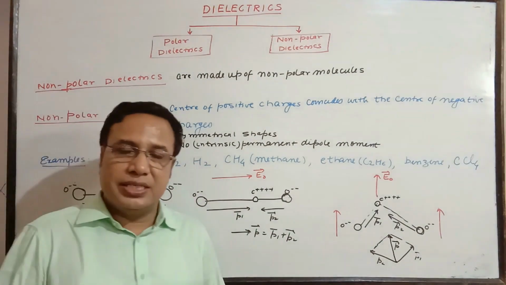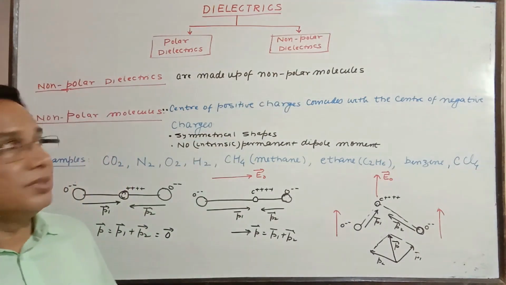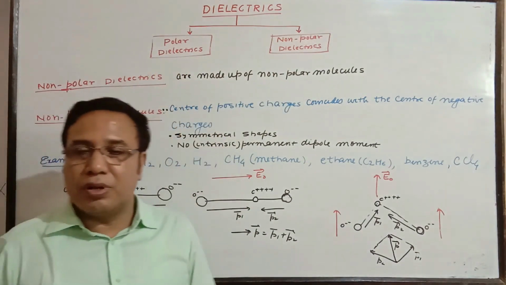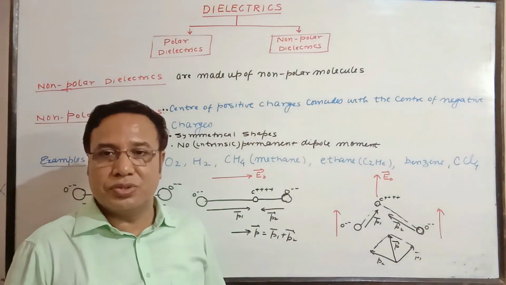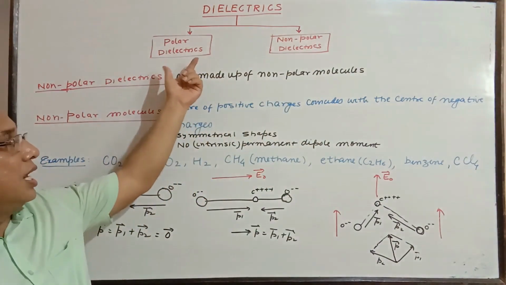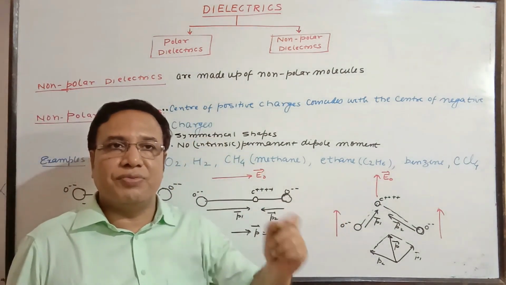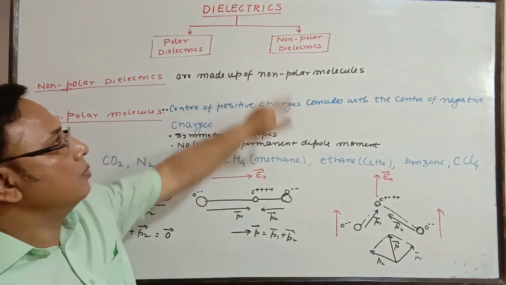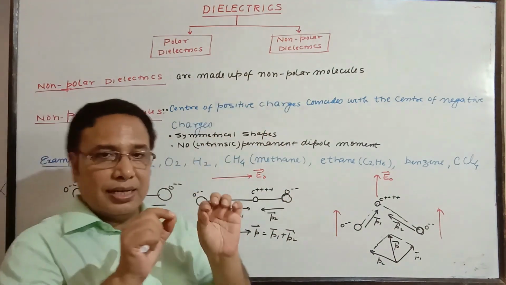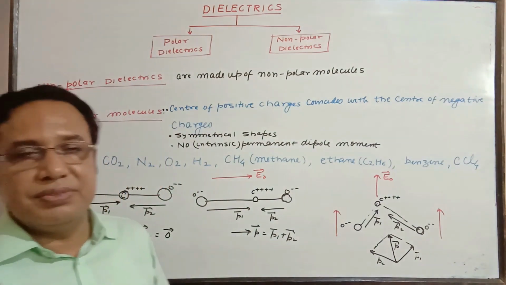Let's try to summarize these two types, non-polar and polar dielectrics. Polar dielectrics are made up of polar molecules, non-polar dielectrics are made up of non-polar molecules. Polar molecules have their centers of positive charge and negative charge at two different points, and non-polar molecules have their centers of positive and negative charge at one point.